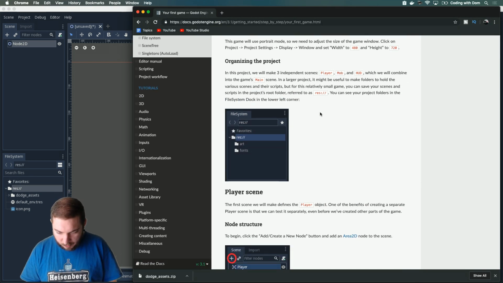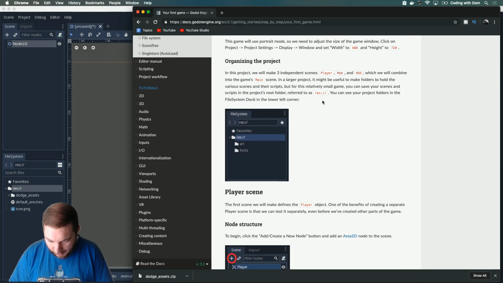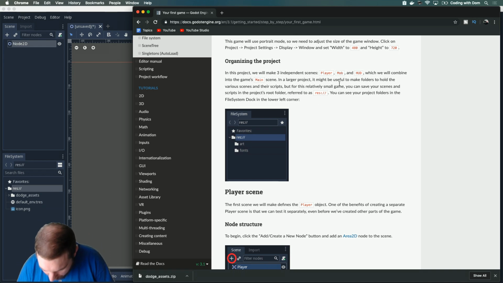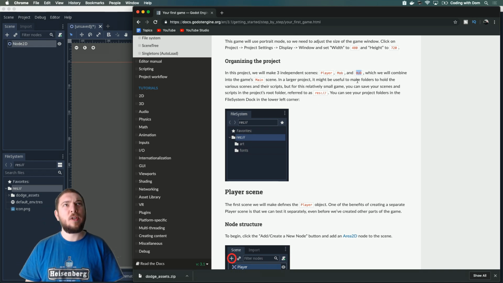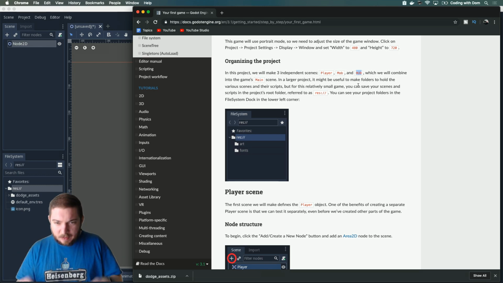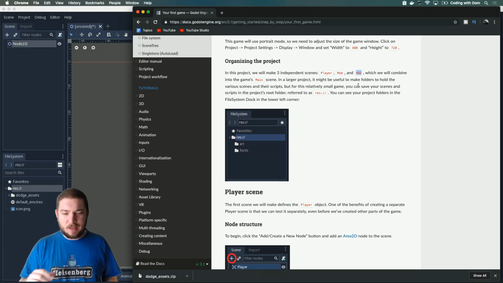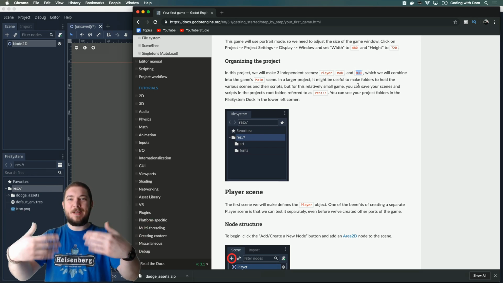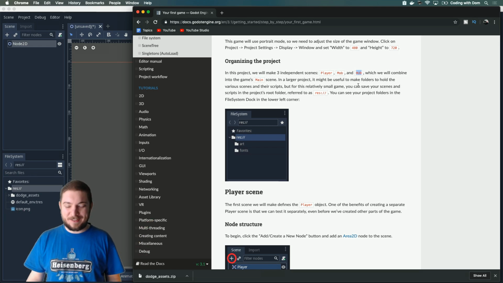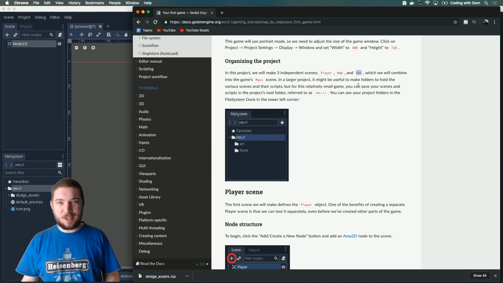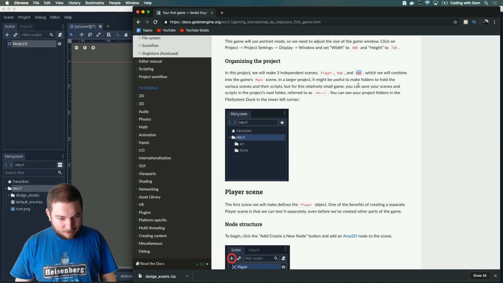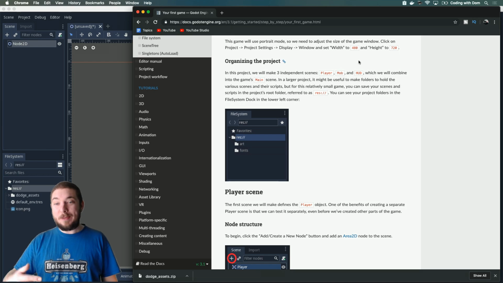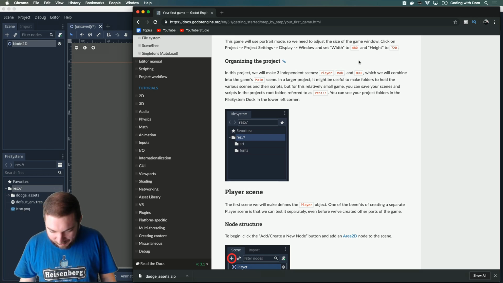Organizing a project, we will make 3 independent scenes: player, mob, what's mob? And HUD. So HUD, I can't remember what that means, but it's like the overlay, like the score and this kind of stuff. I can't remember what a HUD actually means. If you know, let me know in the chat. Interact with the live stream. Let me know things, because I don't know things, and I'm sure you guys that are watching know things more than I do. So if you know what HUD means, let me know down below in the chat.